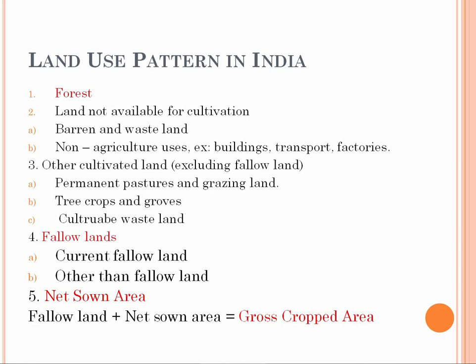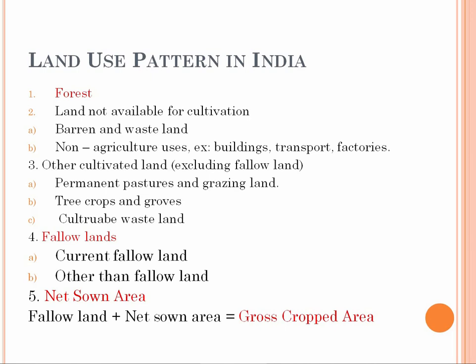And next, other uncultivated lands. These we use only for grazing, livestock grazing, permanent pastures and grazing lands. And you see, like on the roadsides, many trees which are naturally grown, we are not touching them. Those are tree crops and groves. Culturable wasteland is land which was used for cultivation once upon a time, and which has not been cultivated for more than 5 years, which is called culturable wasteland.